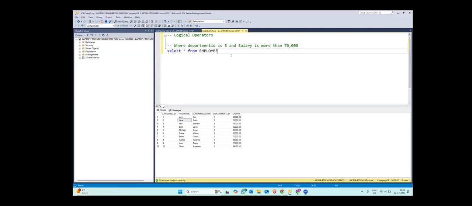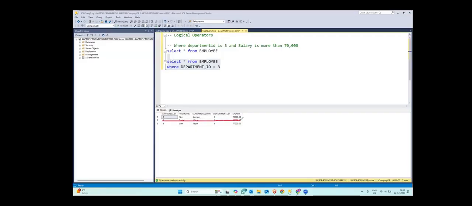Okay, first of all, let us do select star from employee where department ID is equal to 3. So out of these, Liam and Alex have salary more than 70,000. So we just want these two values. We do not want this person whose salary is less than 70,000.